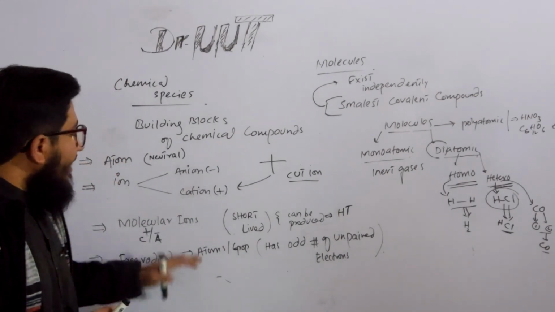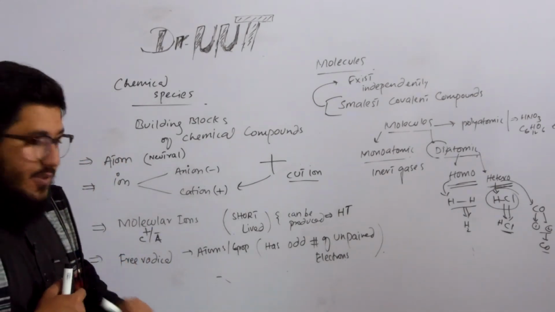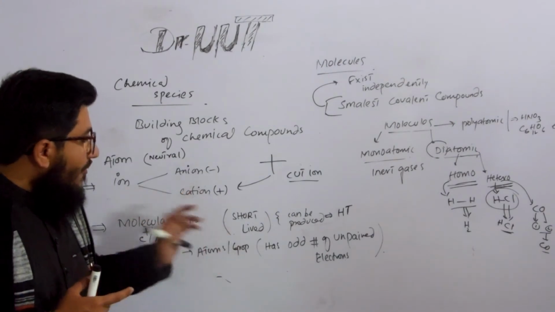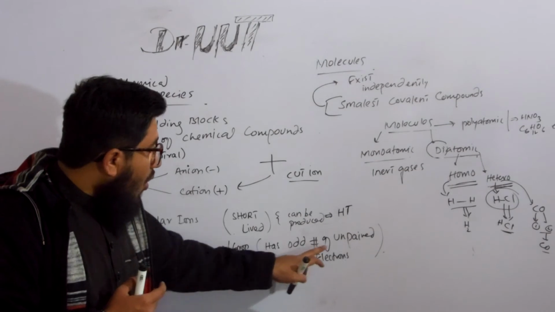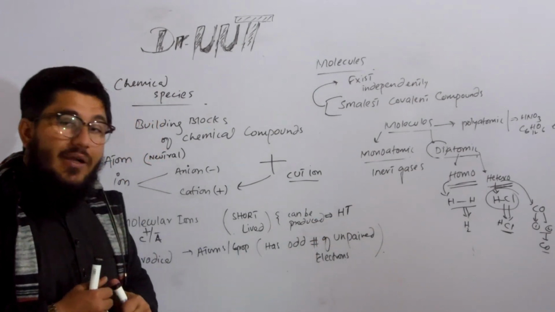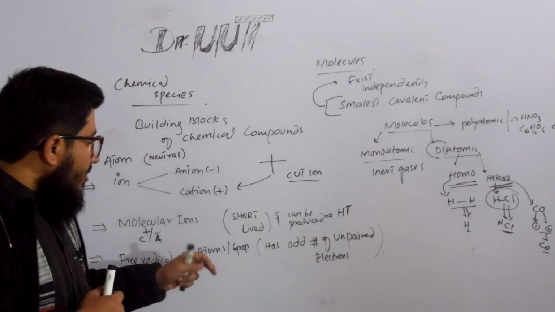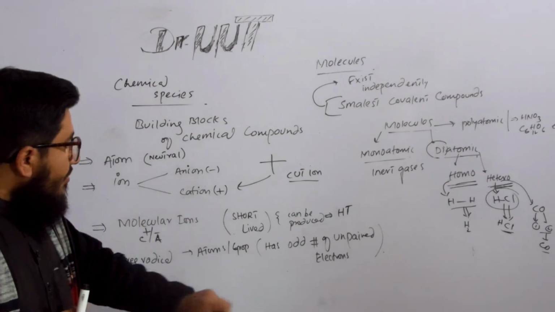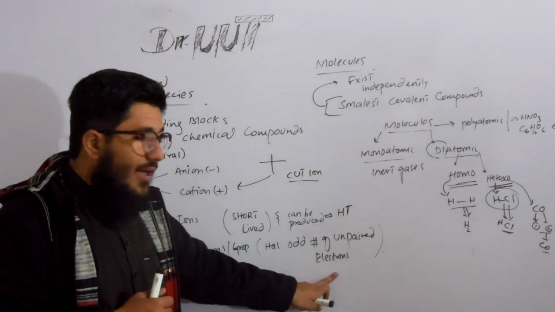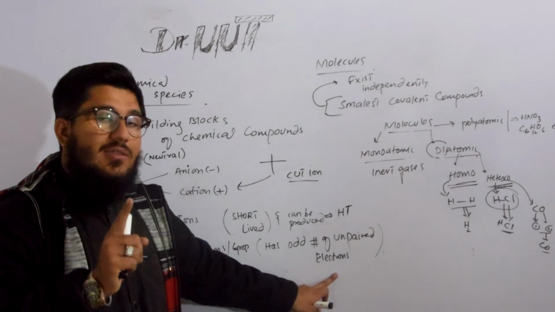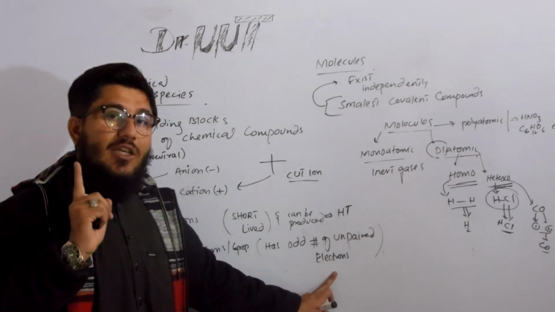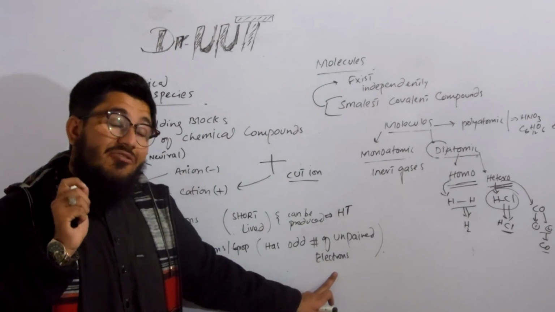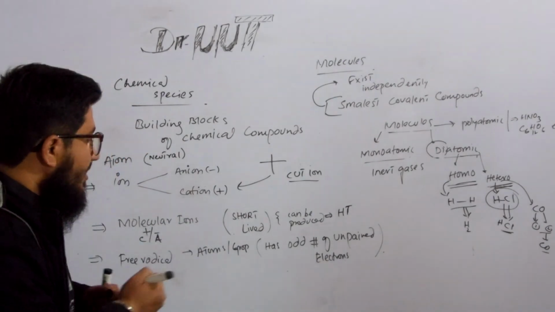Then we have free radicals. What are free radicals? These are atoms or groups of atoms that have an odd number of unpaired electrons. When we talk about a single atom, if it has an odd number of unpaired electrons, then that atom is given the name free radical. Let me give you a very simple example.